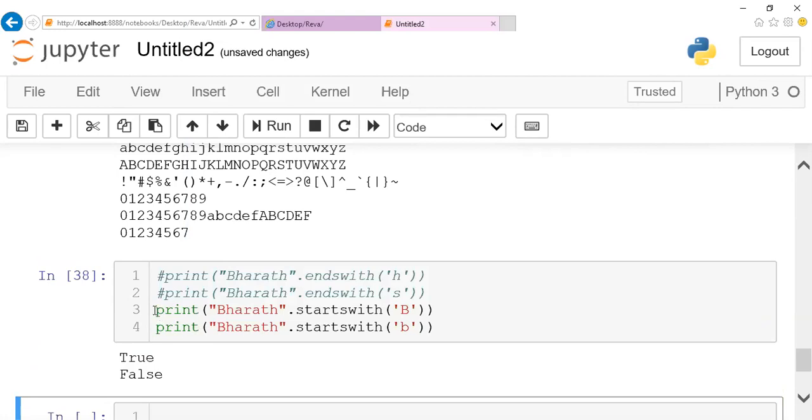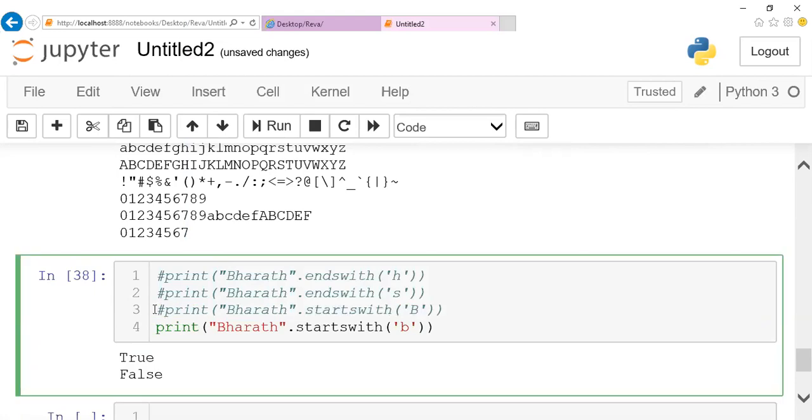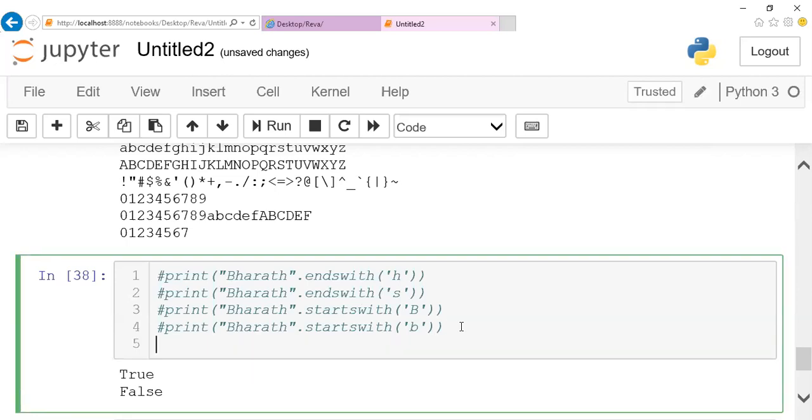The same way, if you want to replace some character, assume that I print Ram. Here I want to replace R with S. For example, let me mention dot replace, and here I want to replace R, and what is the character I want to replace it with? I want to replace it with S here.